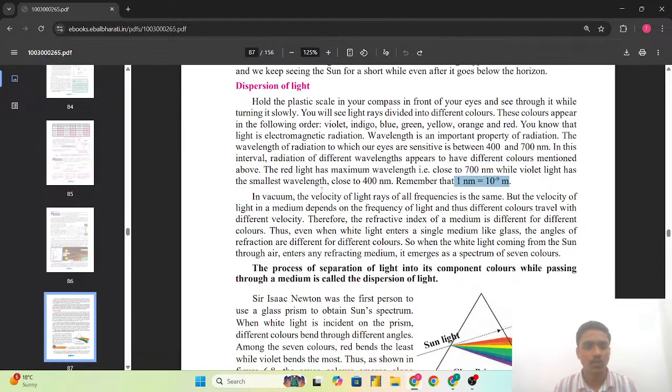I will show it with a conversion table, as I have one diagram for that. I will be sharing it with you in the next class. So 1 nanometer is equal to 10 raised to -9 meter. This we have to remember.